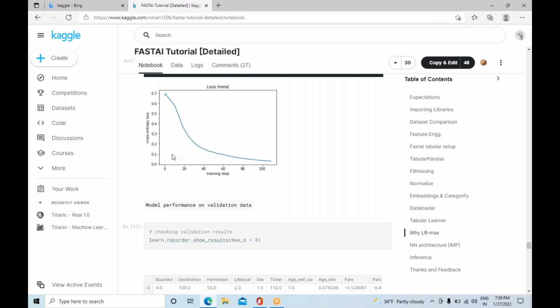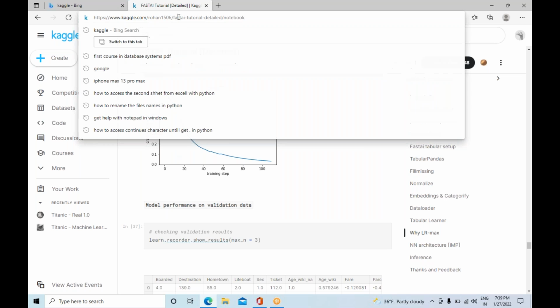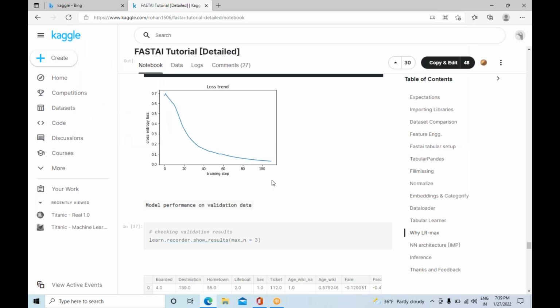We can go to this particular link, download the data, and execute it from the local computer, or else execute it on Kaggle itself. Just try to understand what the steps are. These functions and statements will not be the same for all scenarios, but the flow will be something like this.